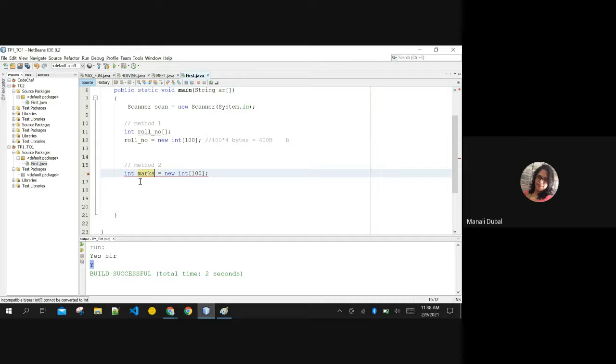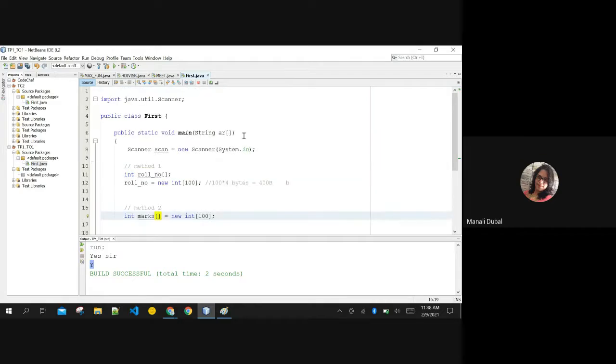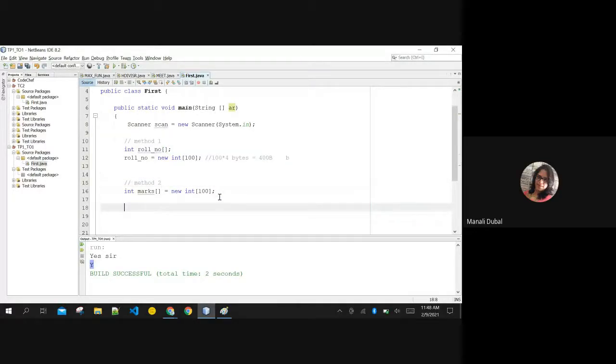The position of the brackets doesn't matter. Same way here also, in string arrays also, the position of the brackets doesn't matter at all. String array named as labeled or tagged as AR. Okay, string array. Are you getting? The position of the brackets will not matter, but here it will matter because you are assigning the size to it. But initially, when you are creating the array in declaration, the orientation of the bracket doesn't matter at all. Yes, ma'am. Are you all awake? Are you getting this? What I'm telling here?